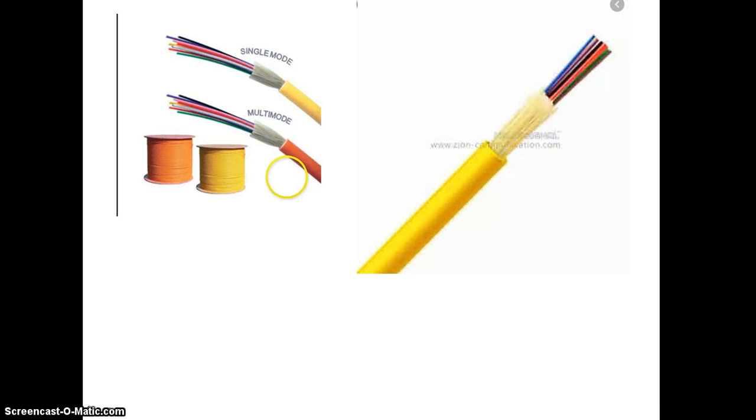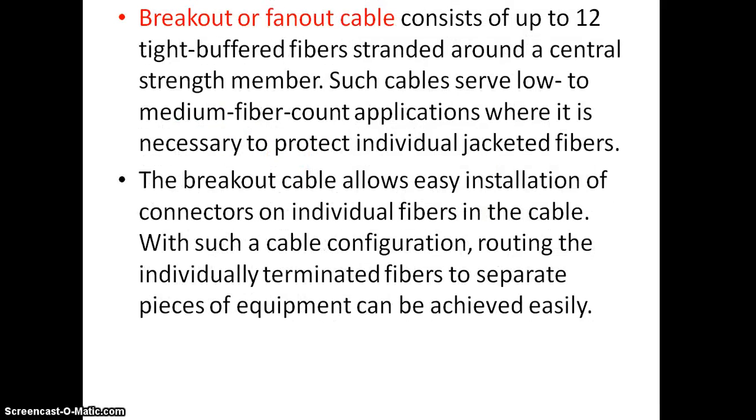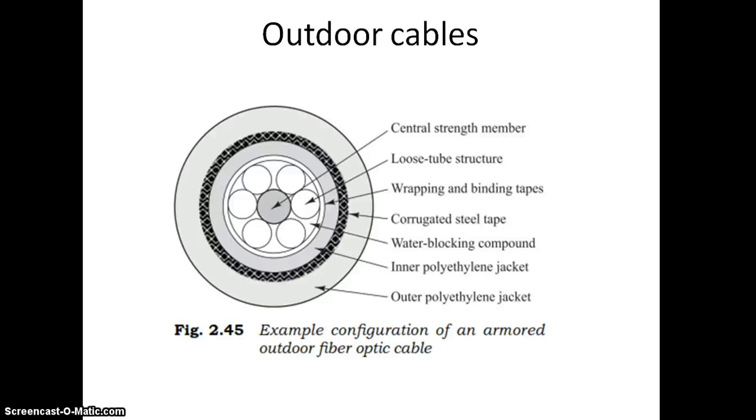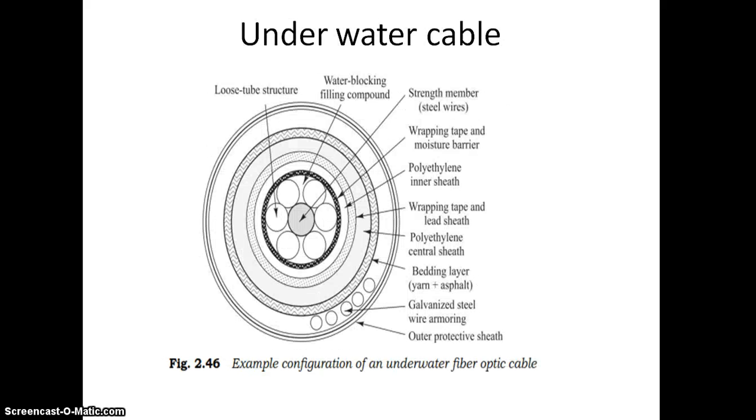Indoor cable design. This is indoor single mode and multi mode fibers, and there is a breakout or fan out cable with 12 tight buffered fibers. So different types of cables are there. Outdoor cables: we have the central strength member, loose tube structure, wrapping and binding tapes, corrugated steel tape, and water blocking compound. These are the components of an armored outdoor fiber optic cable. Aerial cable is there, armored cable, underwater cable. So these are the different cable structures.